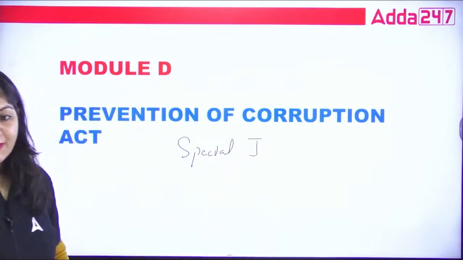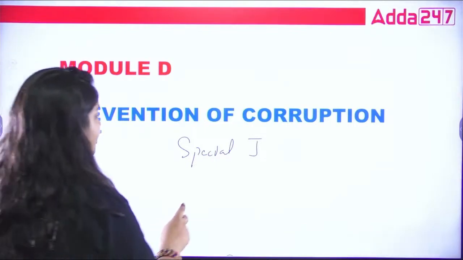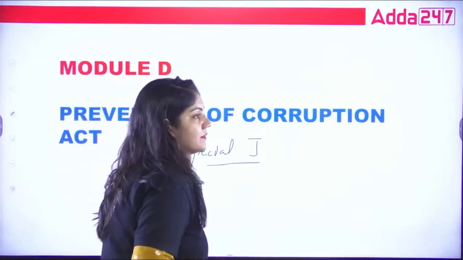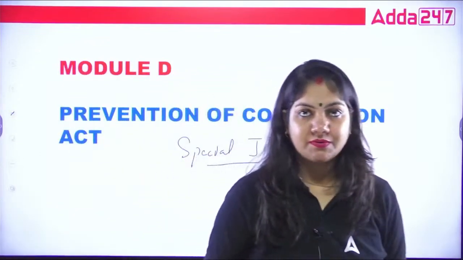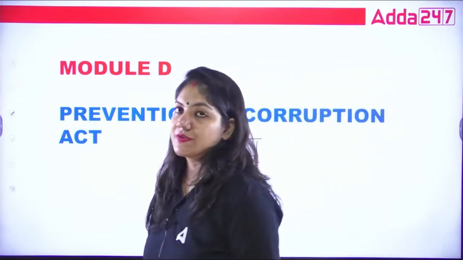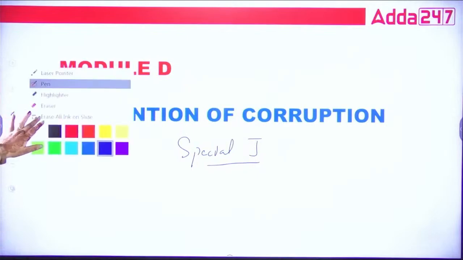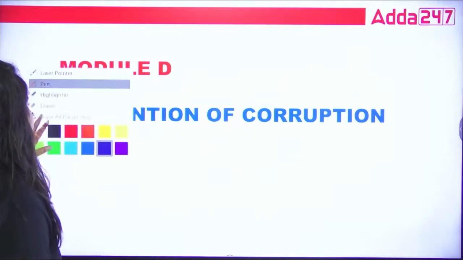The special judge is appointed under this act, and the work of this special judge is to investigate and to give justice to any person who is a victim or witness under the Prevention of Corruption Act.